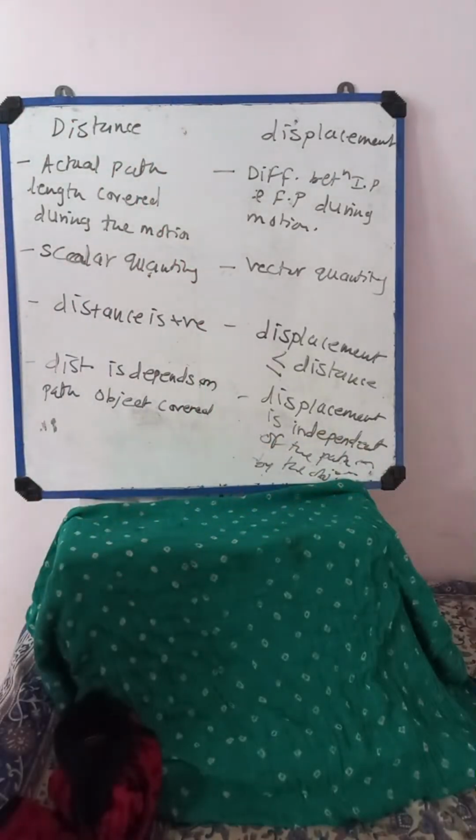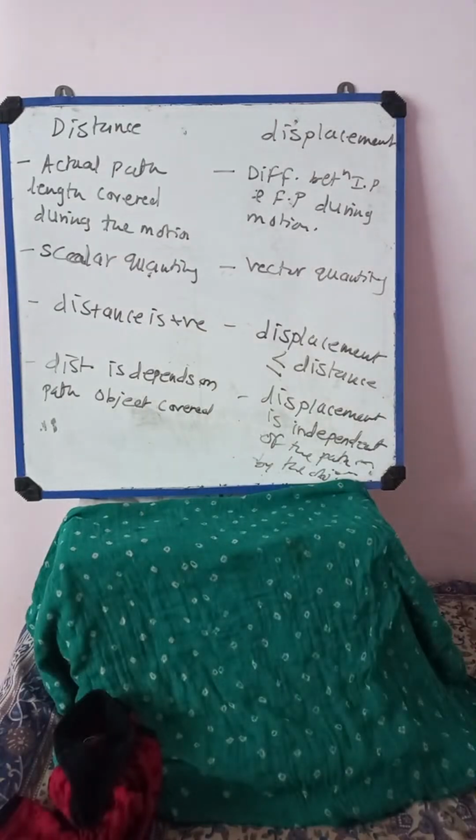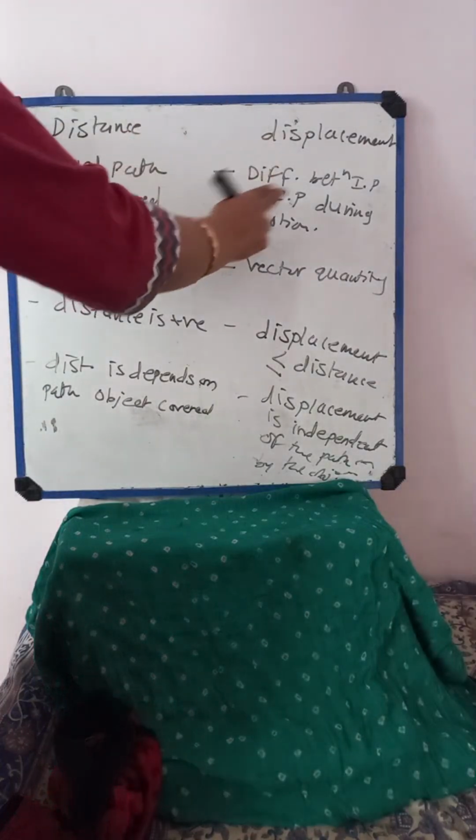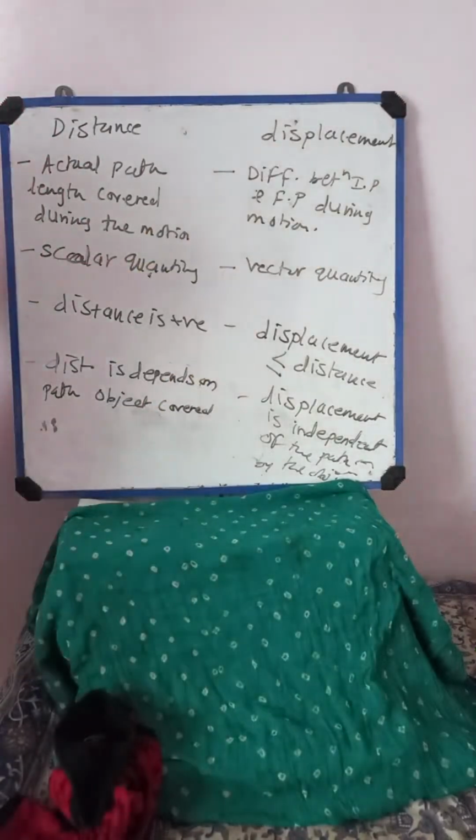So these are the 4 points for distance and displacement. Distance is the actual path length covered by the object during the course of motion, and displacement is the difference between the initial position and final position during the course of motion.